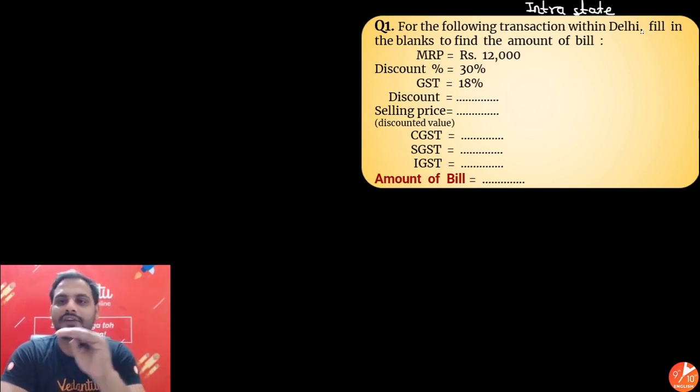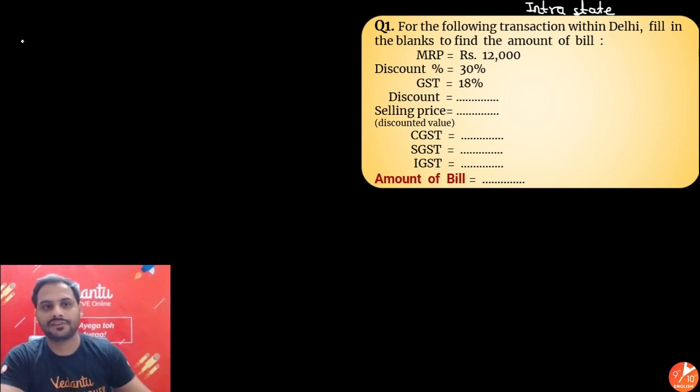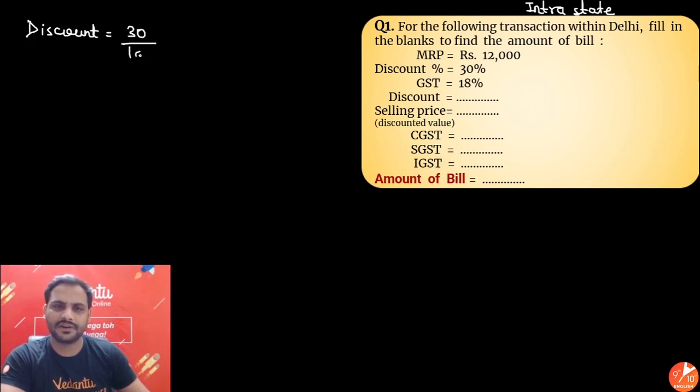So fill in the blanks to find out the amount of the bill. First one, MRP rupees 12,000, discount 30%, GST 18%. Now what will be the discount? Calculating discount would be very easy, which is 30% of 12,000. So this to this got cancelled. 12 threes are 36. Rupees 3600 is your discount.